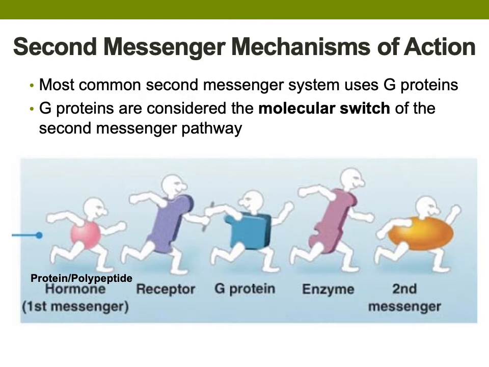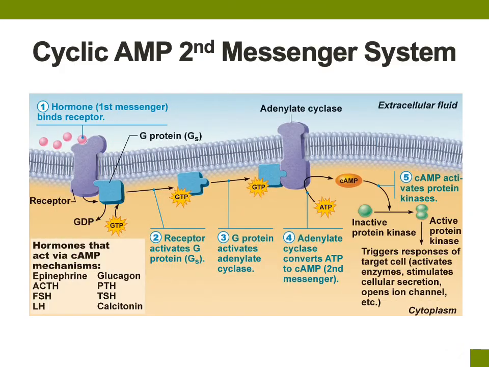G-proteins are considered the molecular switch of the second messenger pathway system. There are several second messenger systems in the body. We will cover the 2 most common ones, the cyclic AMP second messenger system and the phospholipase C second messenger system. Starting with this diagram, I will describe the process of the cyclic AMP second messenger system.